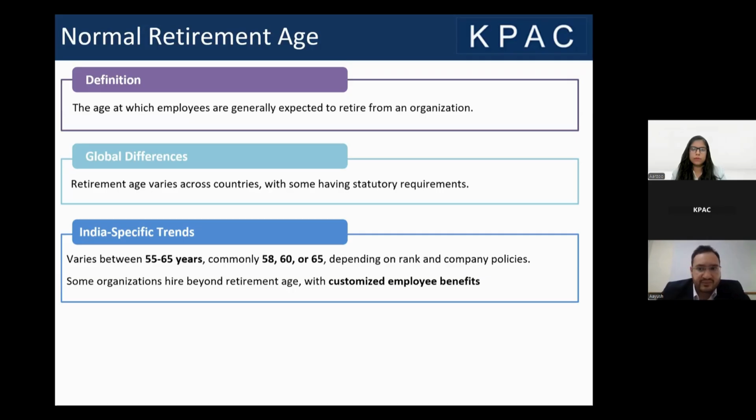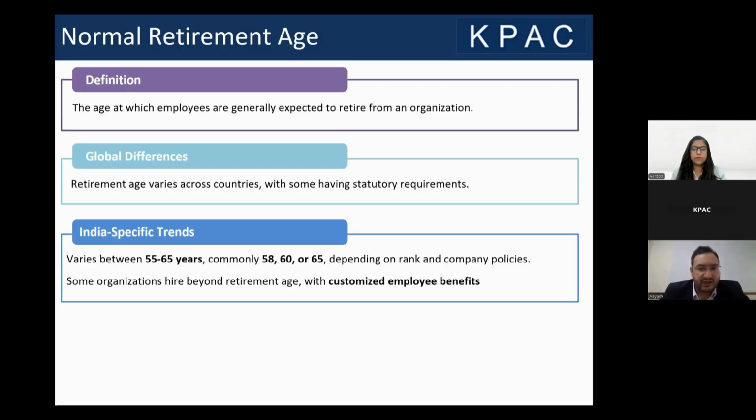Sometimes a very senior employee can work in the organization even after the normal retirement age. But in such cases, there are certain different kinds of agreements that they enter into with the organization, and according to that, they prepare all these documents. A lot of the time, we see that the benefits, maybe the gratuity, the pension, the leave benefits, are not given to these employees.